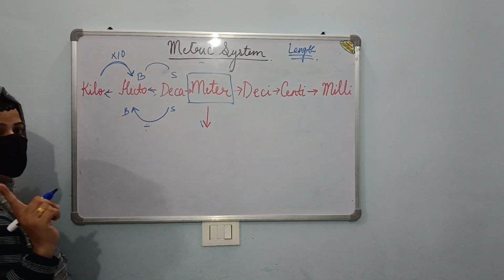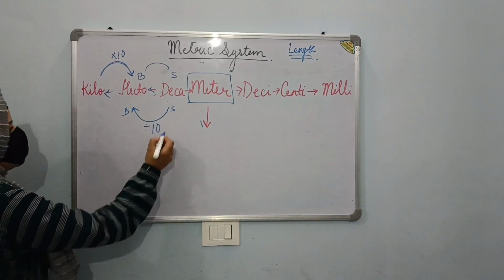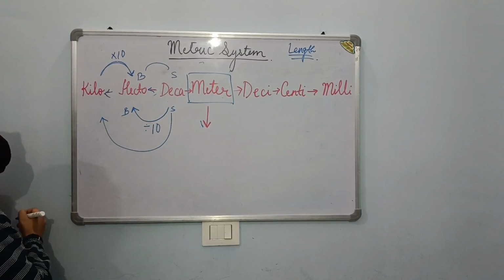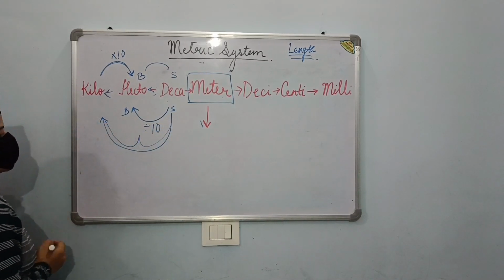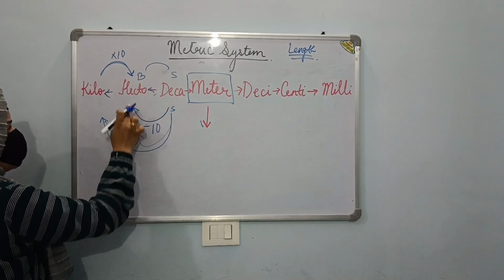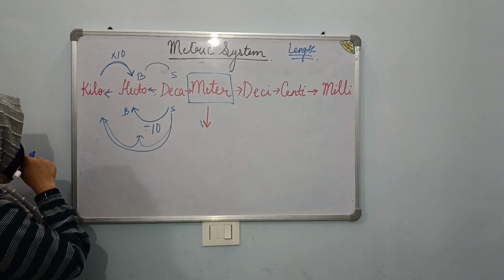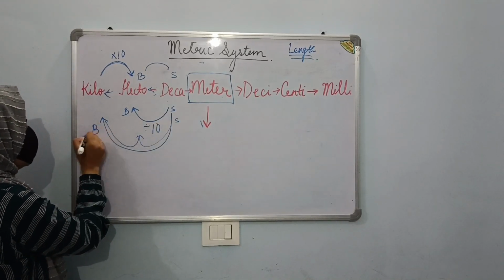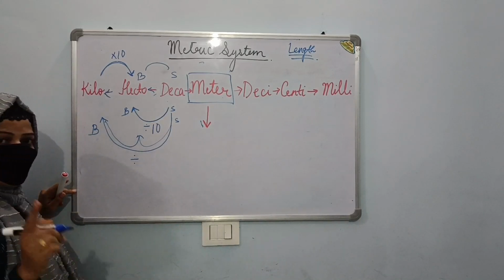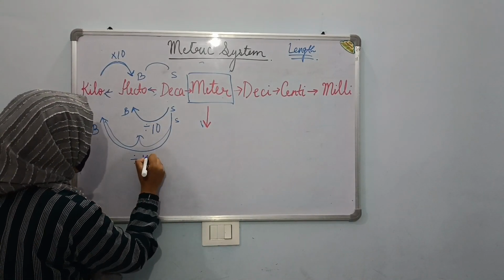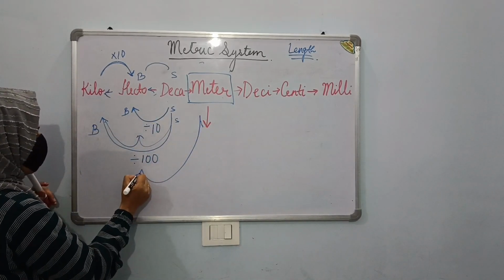And how do you choose the number of zeros? 1 jump means 1 zero. So you have to divide by 10. Now if you are converting deca into kilo, how many jumps did you take? 2 jumps. 1 jump from deca to hecto. You didn't reach kilo directly, you jump from deca to hecto and then again from hecto to kilo. Now this is a smaller and this is a bigger unit. So smaller to bigger unit, whenever you are jumping back, you have to divide. That was our rule which you have to remember. Divide by 100. Why 2 zeros? Because 2 jumps. Simple.